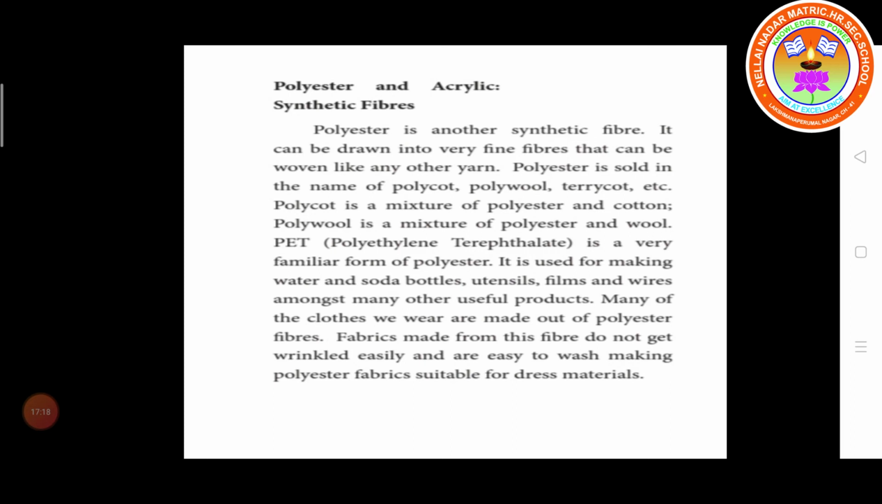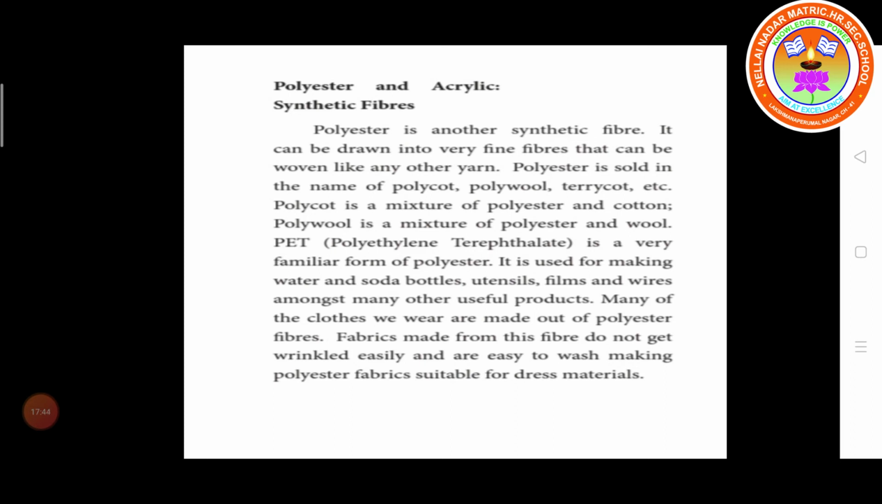Very tiny, very thin fiber. So polyester is sold in the names of polycot, polywool, terrycot, etc. So all are types of acrylic or polyester.